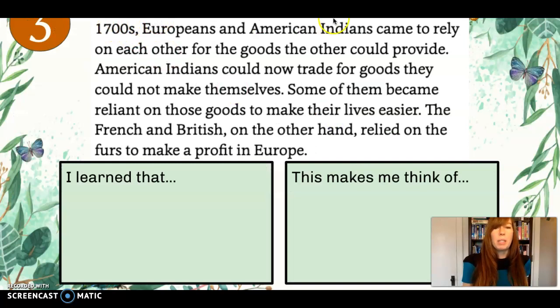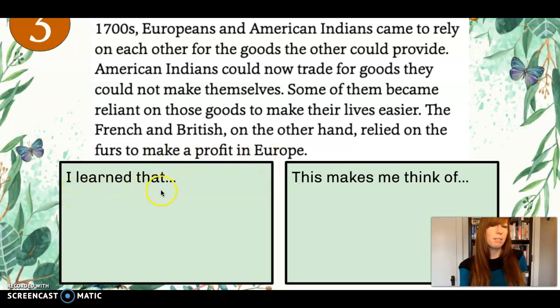As the fur trading business grew bigger in the 1700s, Europeans and American Indians came to rely on each other for the goods the other could provide. American Indians could now trade for goods they could not make themselves. Some of them became reliant on those goods to make their lives easier. The French and British, on the other hand, relied on the furs to make a profit in Europe.